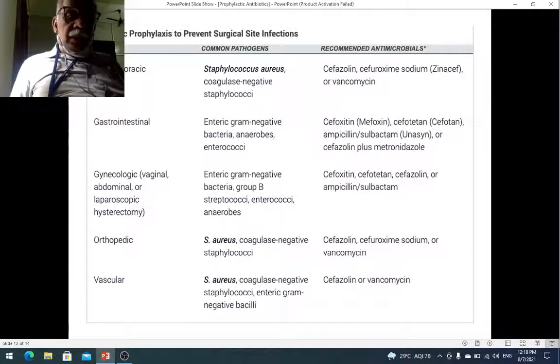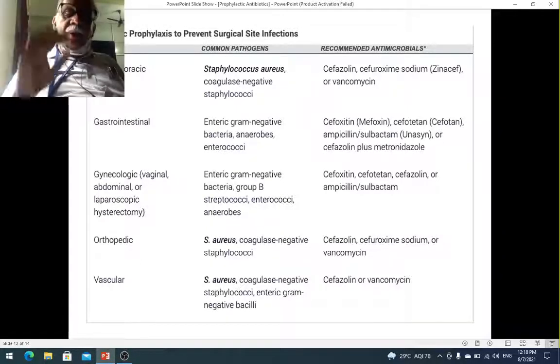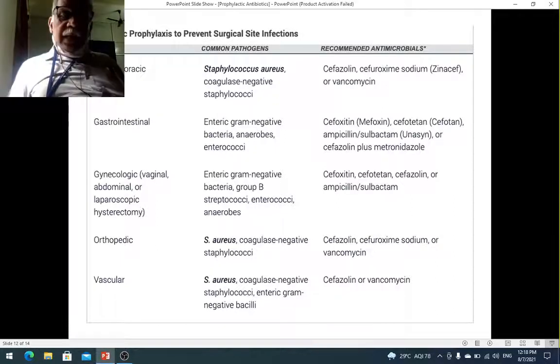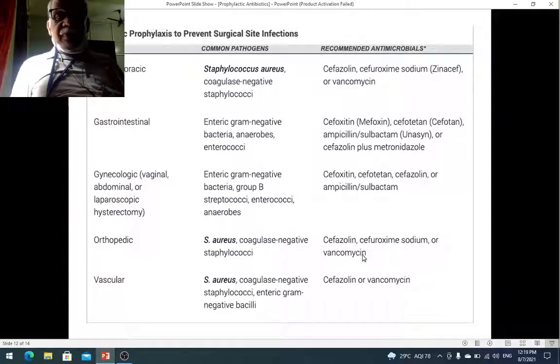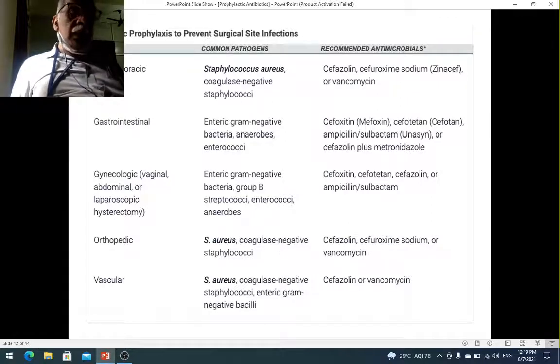Or if you take, say, orthopedic surgery. Orthopedic surgery, usually there is a clean wound, fracture, for example, hip fracture, and you are going to do a hip replacement. The only organism probably that you will encounter is the organisms in the skin, and I told you Staphylococcus aureus is usually the commonest organism found in the skin. So the antibiotic that you use against that is cefazolin. You understand? Now if it is a coagulase negative and methicillin resistant, MRSA, then probably you would use a vancomycin. You understand? So that is how you select the antibiotic.